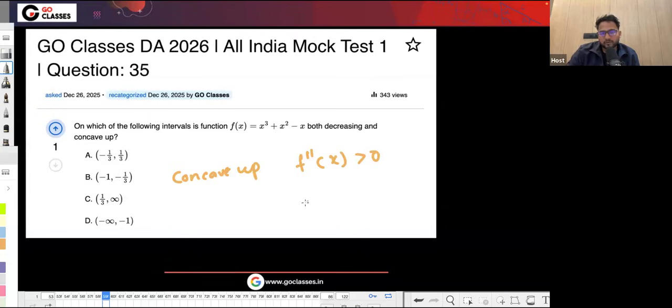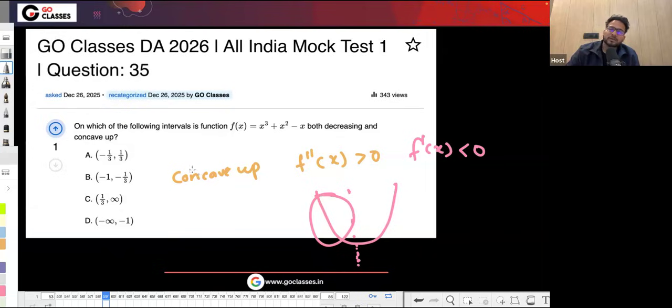In that range the function has to look something like this, because concave up is this. Decreasing also has two parts, so it has to be this part, which means decreasing means f'(x) should be less than 0.